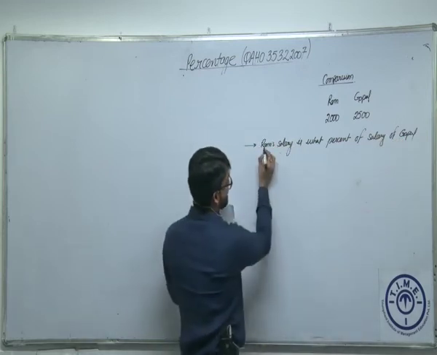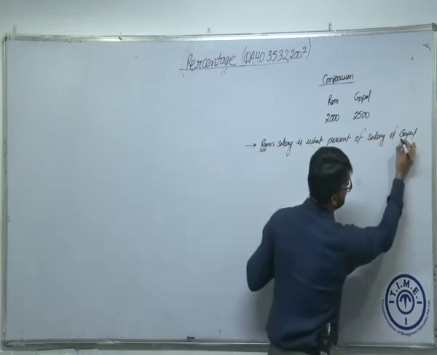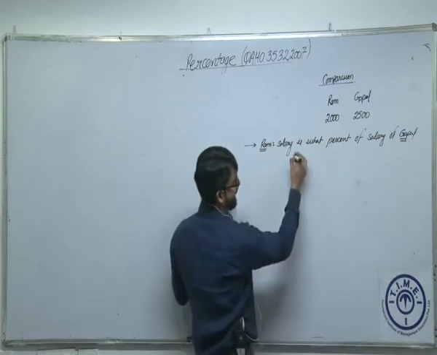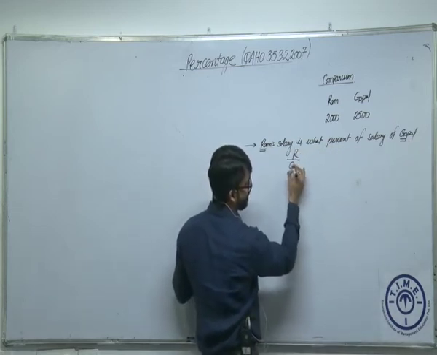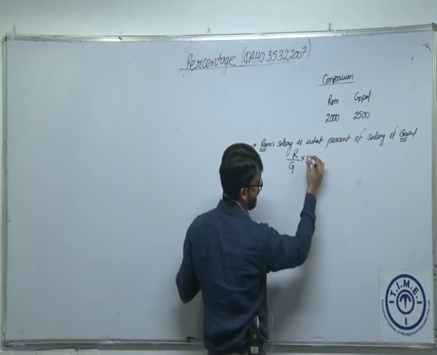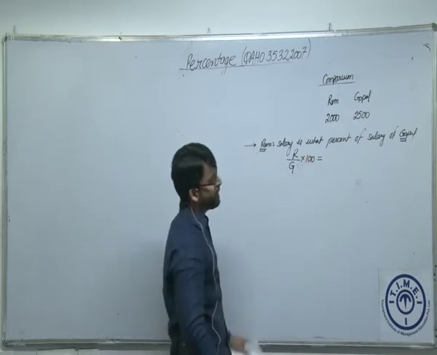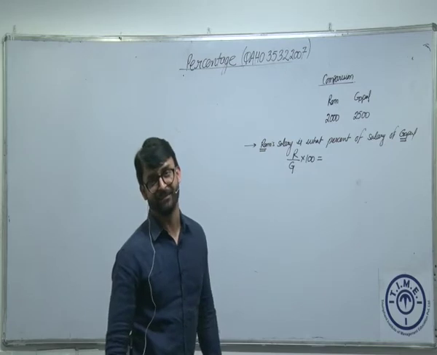Precisely, I'm comparing Ram's salary with Gopal's salary. So this is actually Ram ka salary over Gopal ka salary into 100. Now if you know the fraction, we don't have to multiply this by 100 every time.